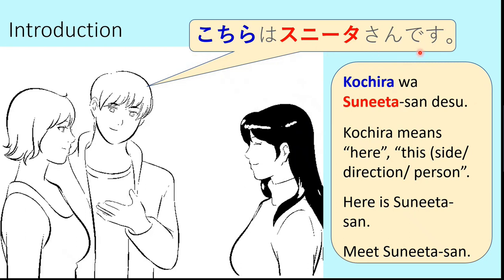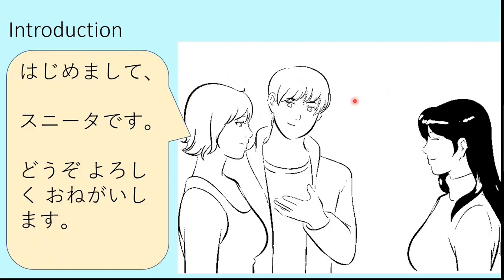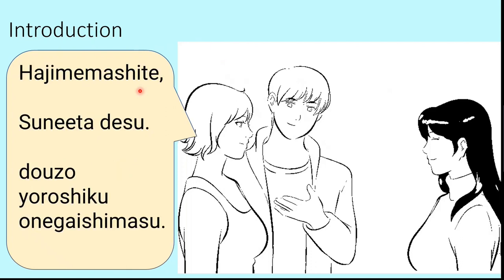Kochira wa Sunita-san desu. So now Sunita-san introduces herself to Hanako-san. She says, Hajimemashite, Sunita desu. Dozo yoroshiku onegai shimasu. This you are familiar with from the last lesson: Hajimemashite, then the name, then Dozo yoroshiku onegai shimasu. This is the way of introducing oneself, which we learned in the last lesson. So this is what Sunita-san says.